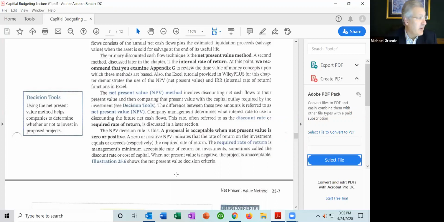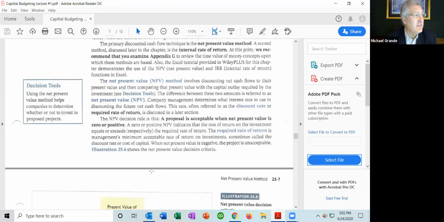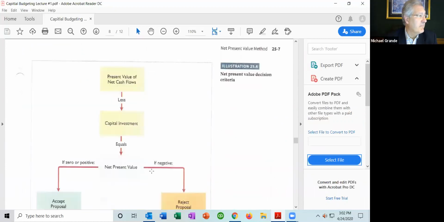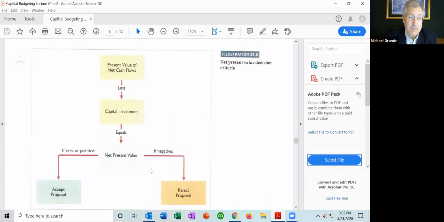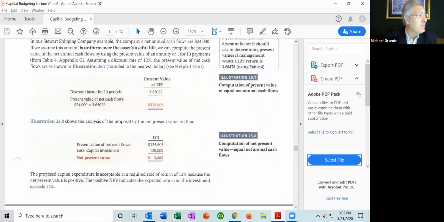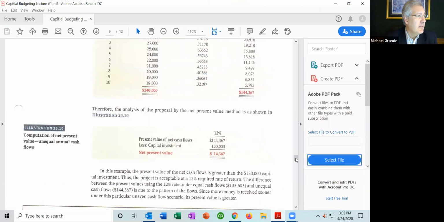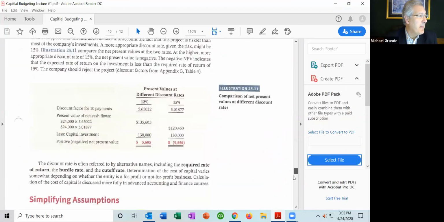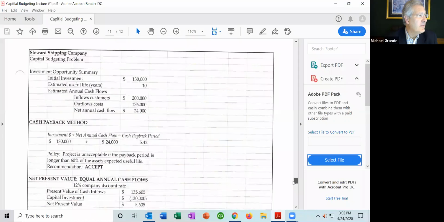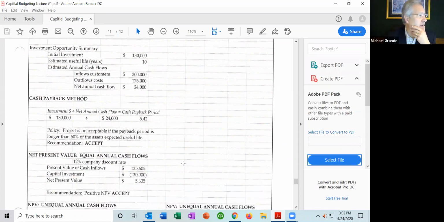And we just saw Illustration 25-6 shows the net present value decision criteria. We just looked at that chart. So let's go back to the Stewart Shipping Company. Now, this worksheet that I've included here is a summary of the material that's in the chapter, so feel free to go back and read it.